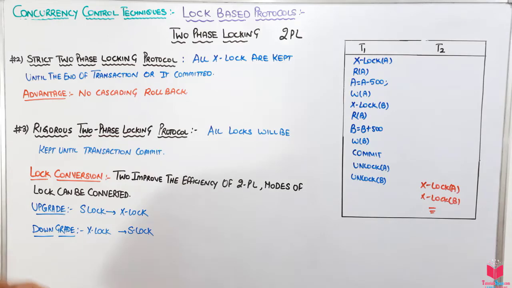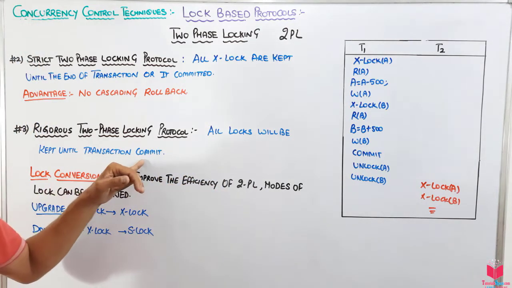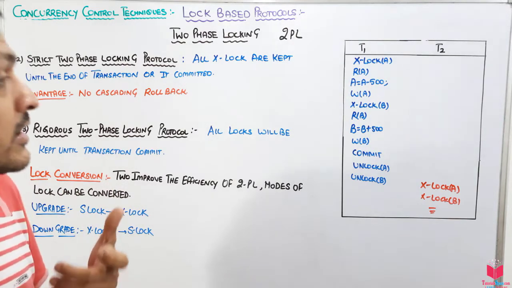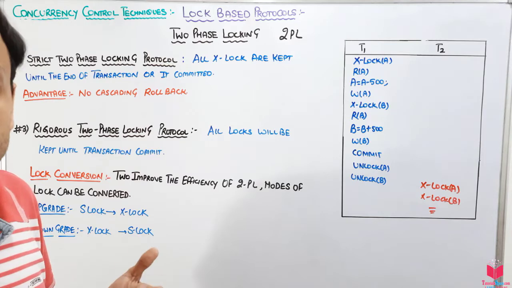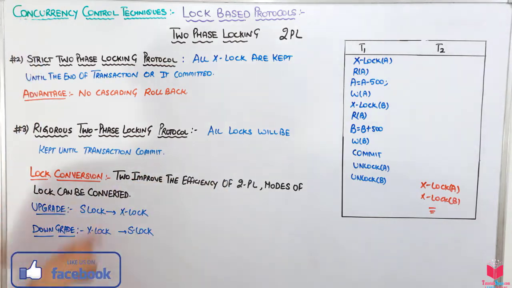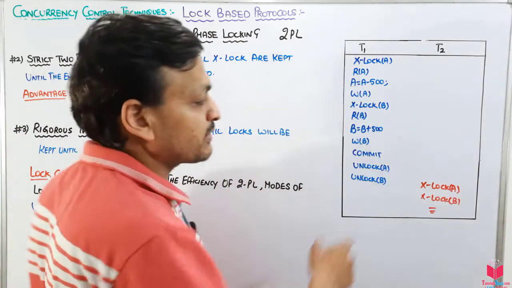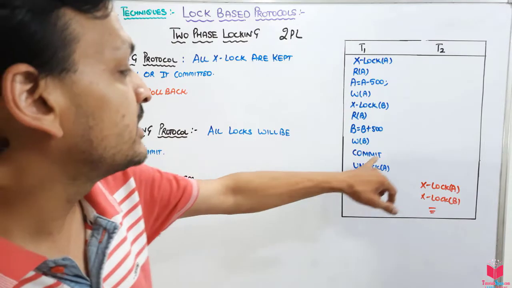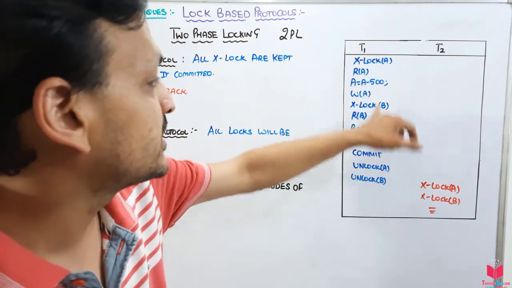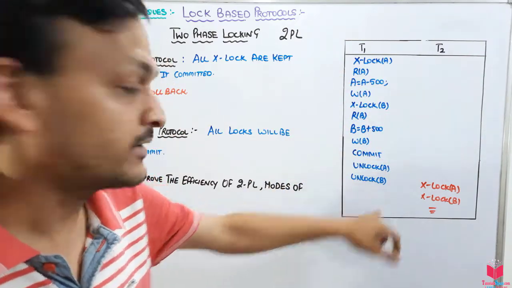In the rigorous two-phase locking protocol, all locks will be kept until the transaction commits. That means if a transaction has shared locks or exclusive locks on many variables, it will keep all these locks until the end of the transaction, and when we commit that transaction, we then unlock them. The same example can be used here, because in the end we are just committing, then we unlock. If you have shared locks or anything else, you can use the lock and unlock it.